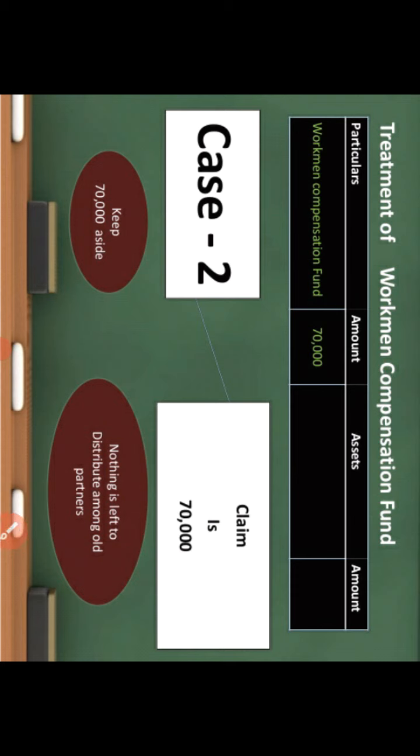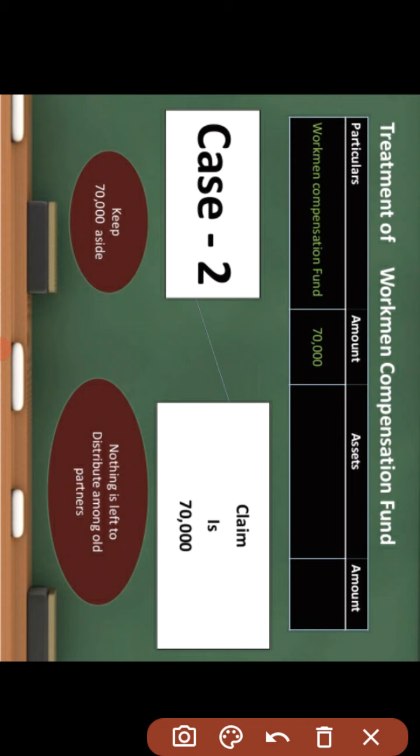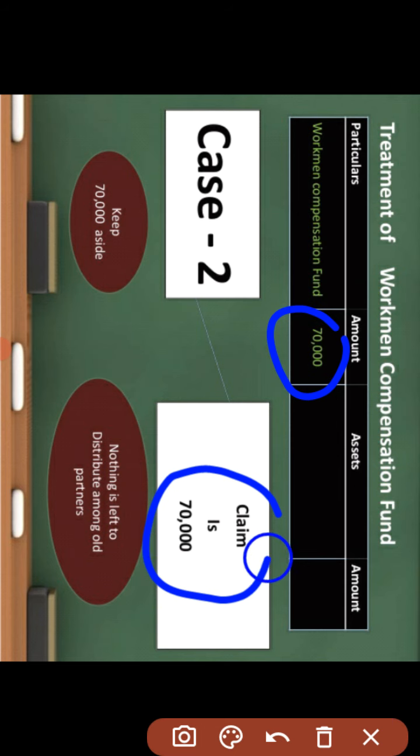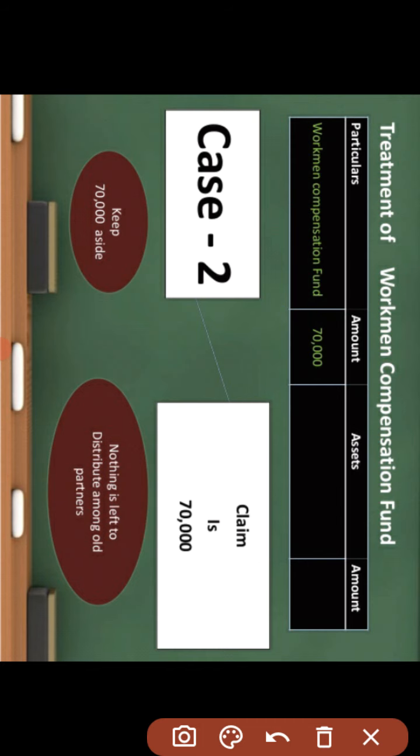Let's take the second case. The reserve is already 70,000, and case 2 says that if a claim of equal amount arises during the period, rupees 70,000, equal to your created balance, then what will be the treatment? Keep aside 70,000. There will be nothing left to distribute to the old partners because all the balance is exhausted for making the compensation. So there will be no balance for distribution between the old partners in their old ratio.